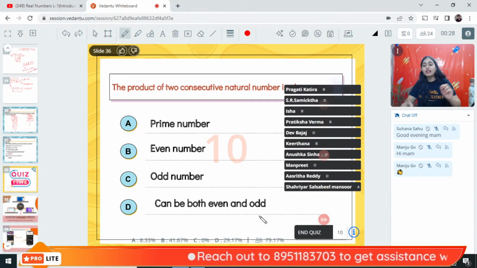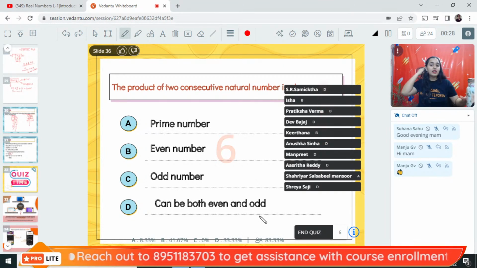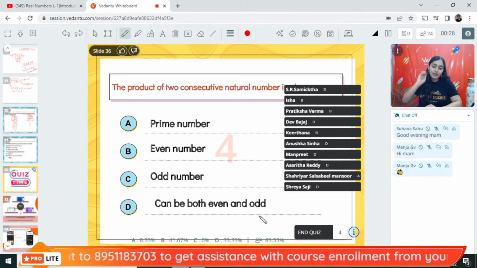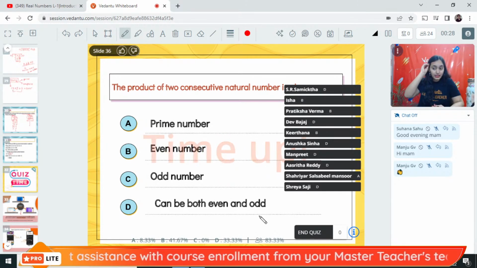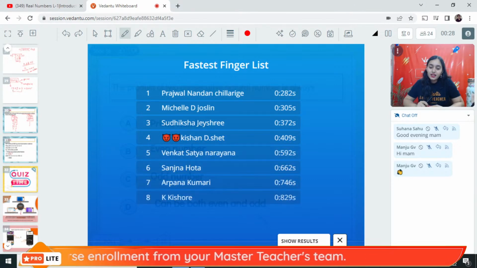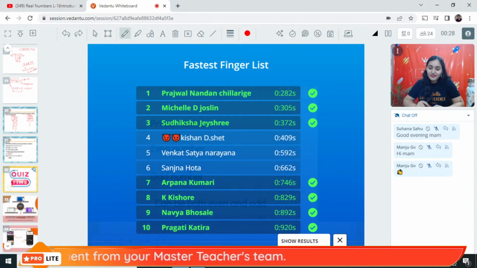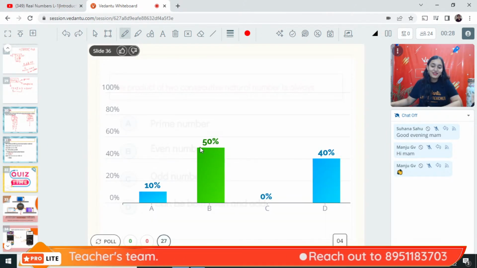Kim beta, Euclid division algorithm is not in your course. You can't use that method in solving any question this time. It has been deleted. On the fastest finger list we have Prajwal, Michelle, Sudiksha, Arpana, Kishore, Navya and Pragati.